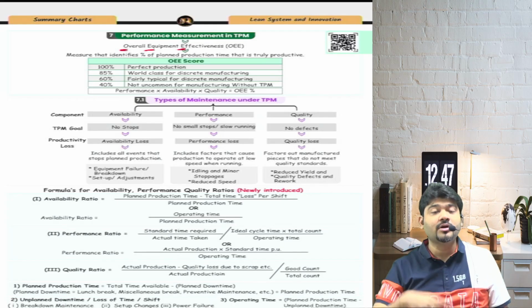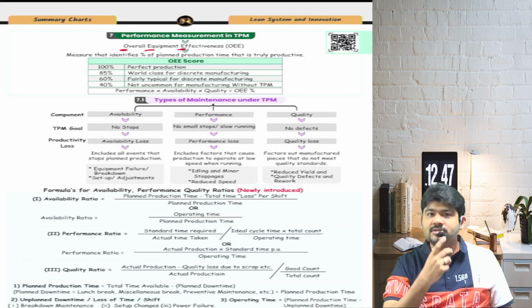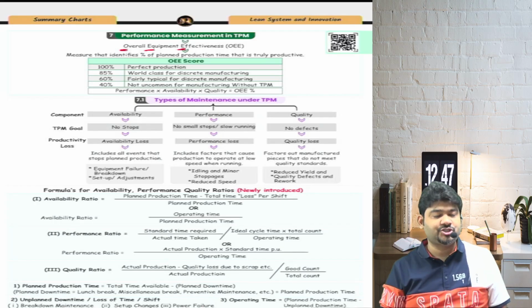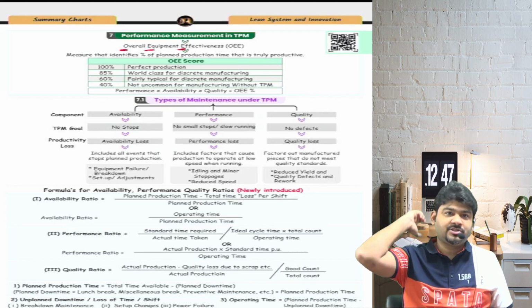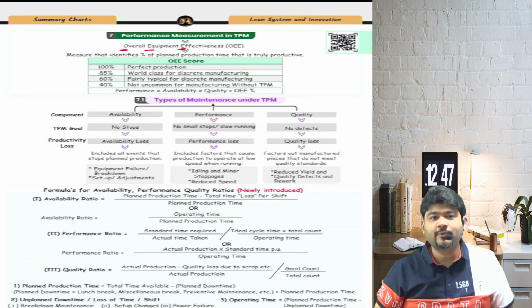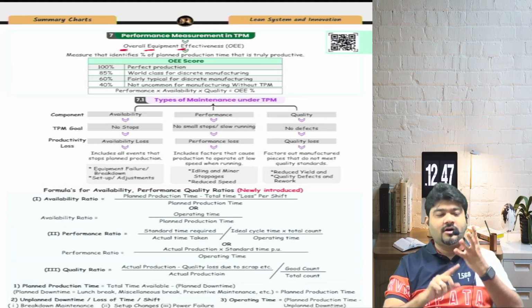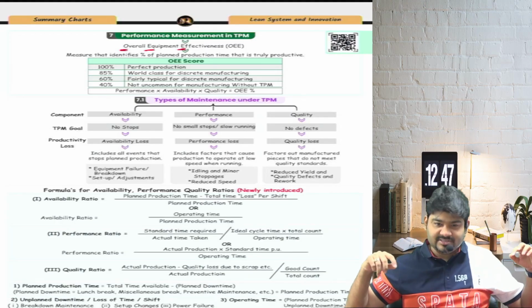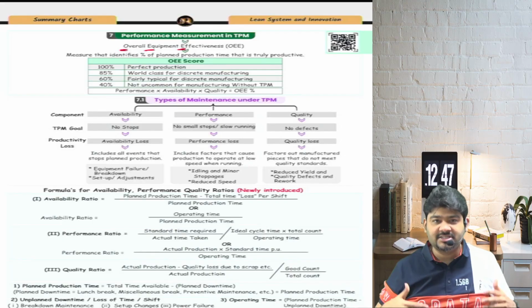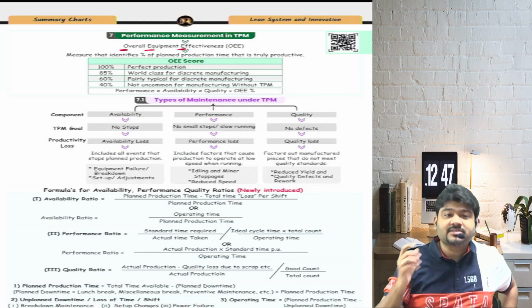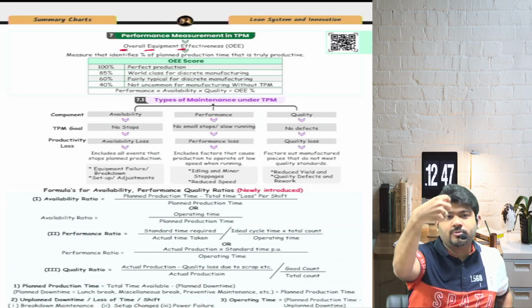So the metric involved is called performance measurement in TPM, with the name overall equipment effectiveness. See, you can go to ICAI, the Institute of Chartered Accountants of India, and tell them that you have full knowledge of FR, SFM, audit, law, strategic cost management, performance evaluation, elective, DTI, everything. What will they say? Will they say, okay, you have full knowledge, you are a chartered accountant?